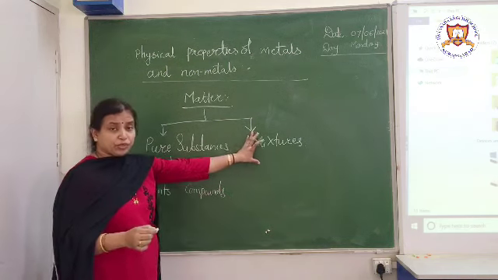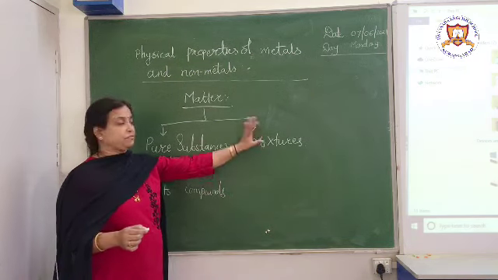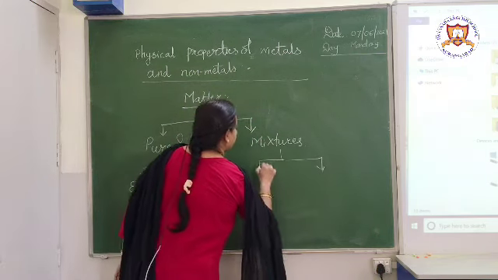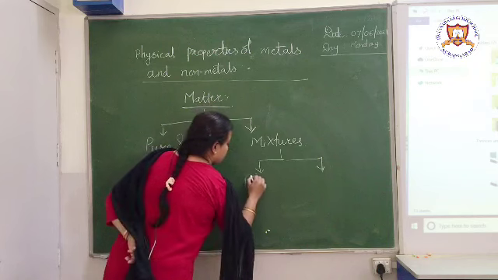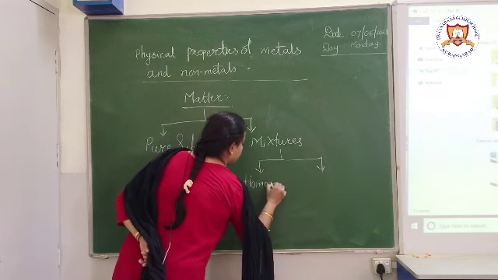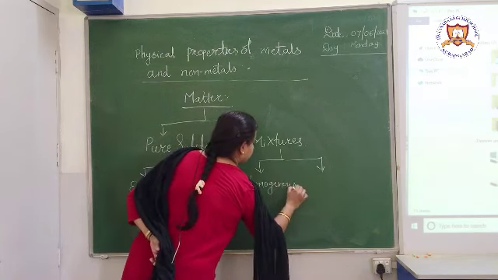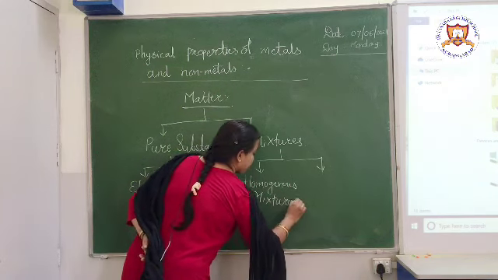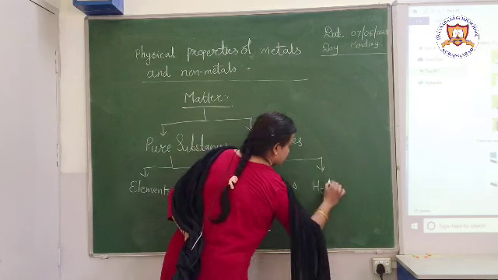Further, when we study mixtures, we classify them into two groups. What are these two groups? These are homogeneous mixtures and heterogeneous mixtures.